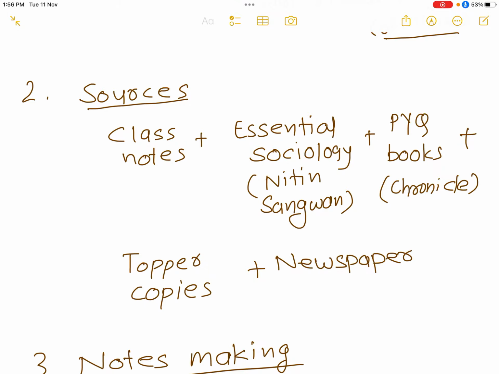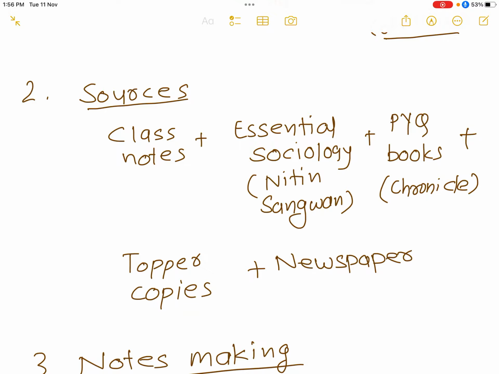Then I went one step ahead, to topper copies, to see what toppers are writing in the examination and how marks are awarded to them. Topper copies are basically the Bible, Quran or Bhagavad Gita for the UPSC aspirant. We can learn a lot from them, which I will tell you in the coming slides. And the last one is the newspaper. If you want to give a current touch to your answers, newspapers are very important. I will tell it later.